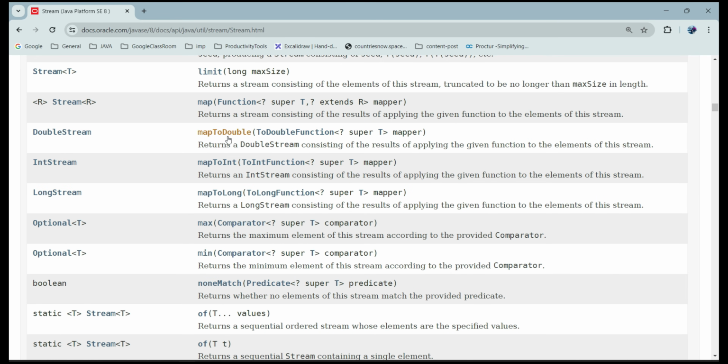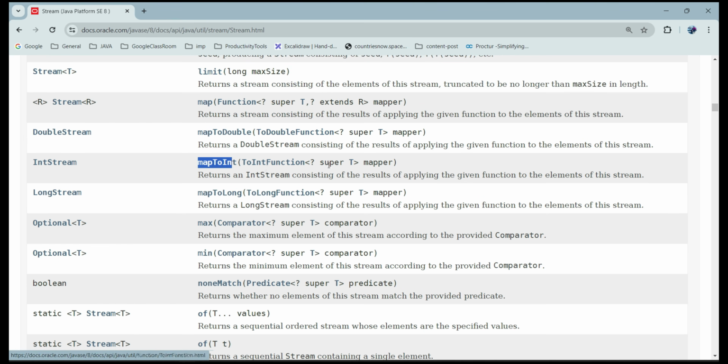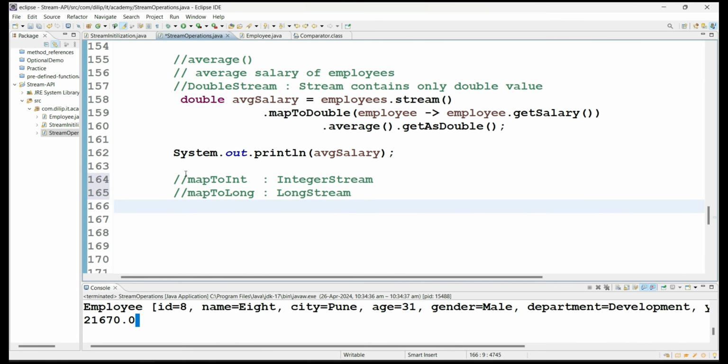When you are using mapToDouble, you will get a DoubleStream result. When you are using mapToInt, you will get the return value as an IntStream. When you are using mapToLong, you are going to get a LongStream. So specific to these three data types, we have specific stream objects. When you have other data type values, then definitely we have to use the map method, and you will get any kind of return value and take a stream with respect to that data type. So now it's all clear, right?